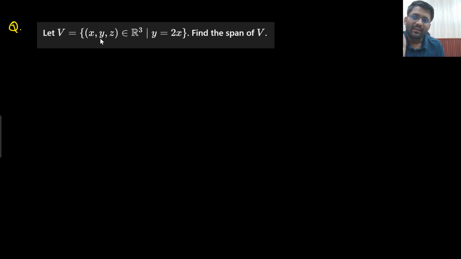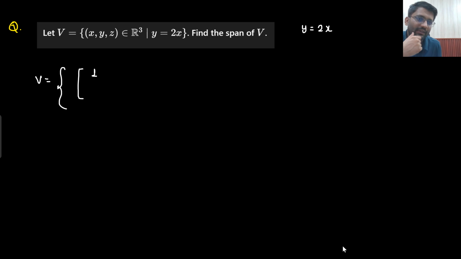This question is saying x, y, z belongs to R3, y is equal to 2x, find the span of V. What I need to do? I need to create a vector V. In vector V, what all elements could come? If I say x is 1, then can I take any random y? No, what is the condition given?